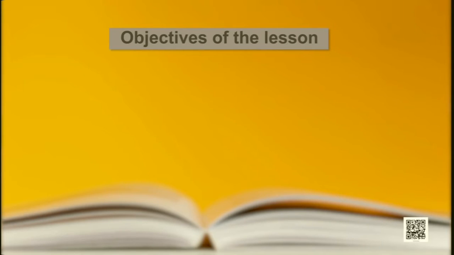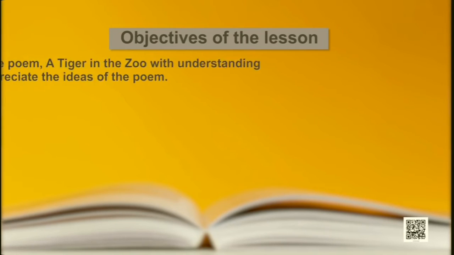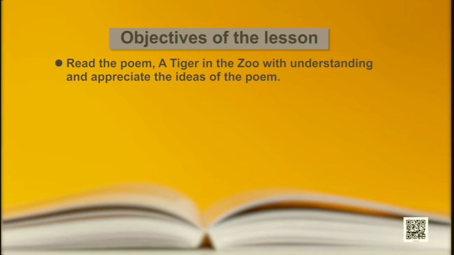Before we get into the poem, let us introduce the objectives of this lesson. Come on, Kriti, read out the objectives to our learners. At the end of this lesson, learners will be able to read the poem A Tiger in the Zoo with understanding and appreciate the idea of the poem.